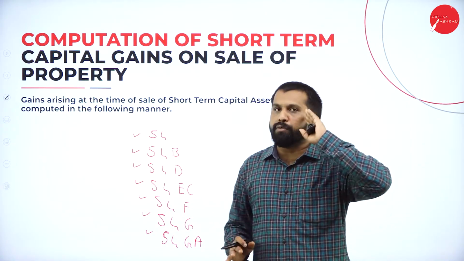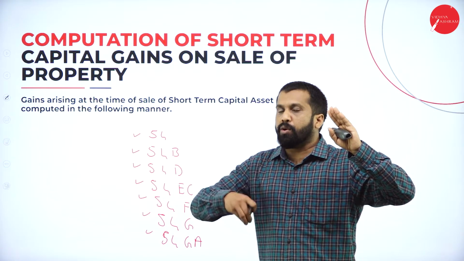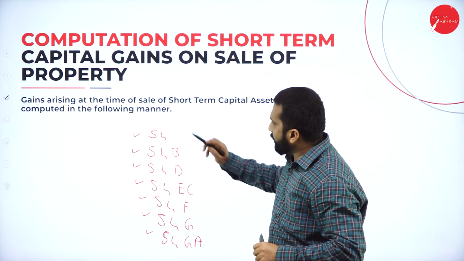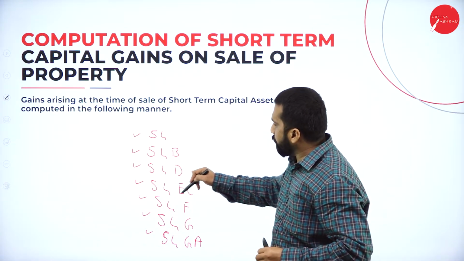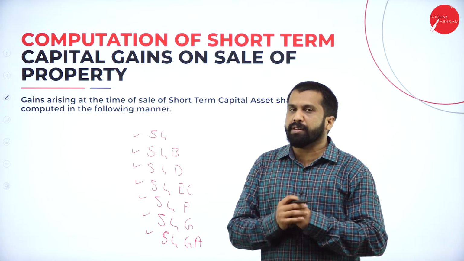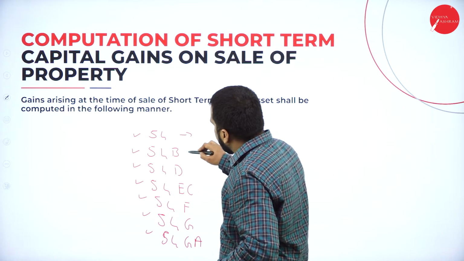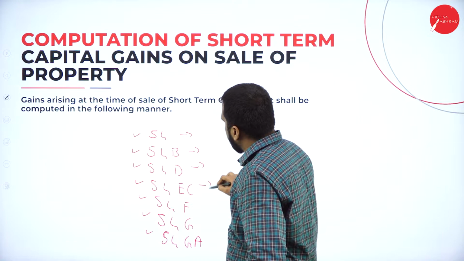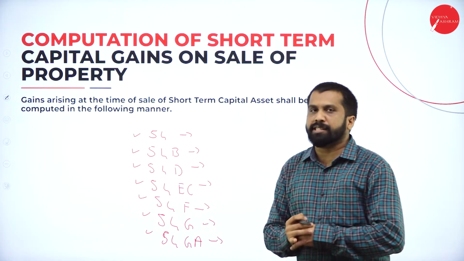What is 54? 54 talks about your house, like your own house, so residential house properties. What is 54B? What is 54D? What is EC? What is F? Just understand that, it will be easy for you further on. Now, 1, 2, 3, 4, 5, 6, total 7 sections are there.